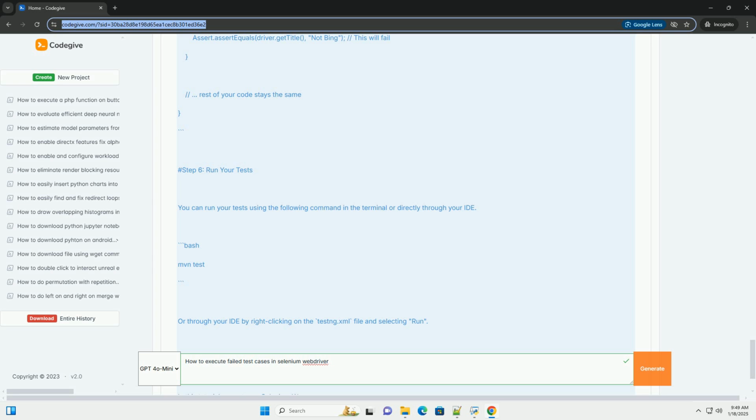Summary. In this tutorial, we set up a Selenium WebDriver project with TestNG, created test cases, and implemented a retry mechanism for failed tests. The retry analyzer class allows you to specify how many times you want to retry failed tests. By annotating your test methods with retryAnalyzer equals RetryAnalyzer.class, you enable this functionality. You can further enhance this mechanism by logging the results or integrating with CI/CD tools for automated testing.